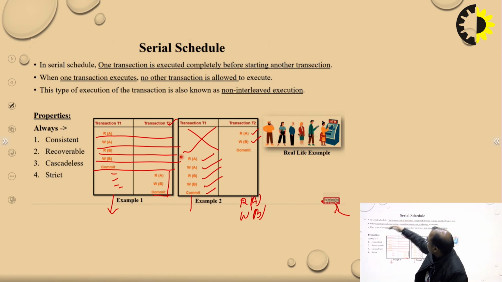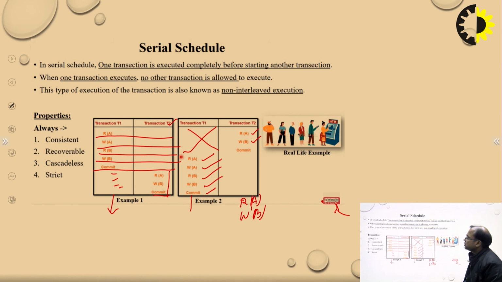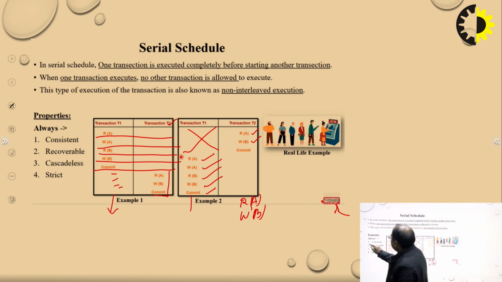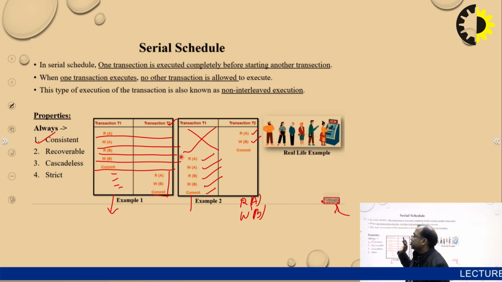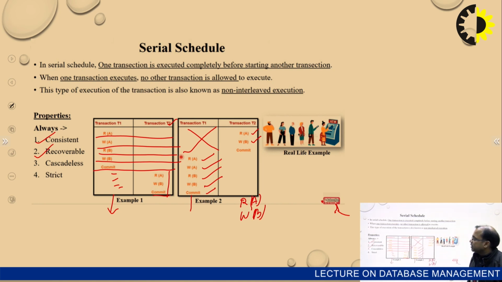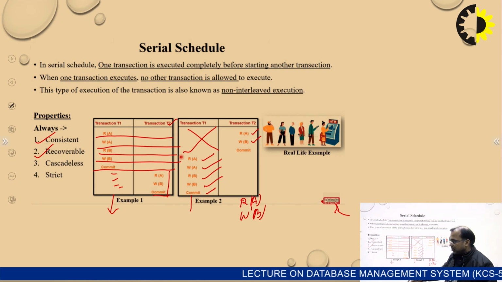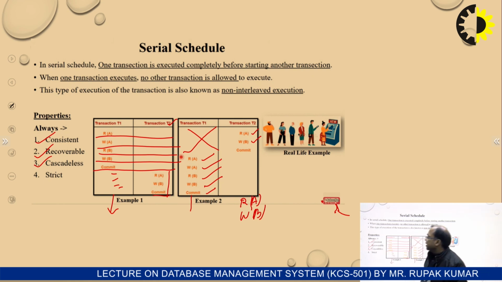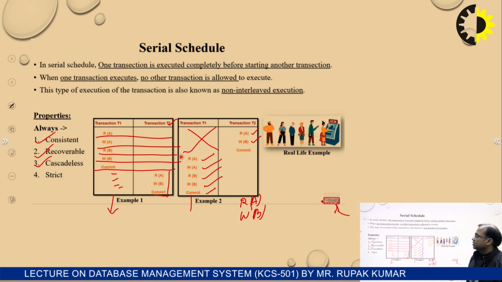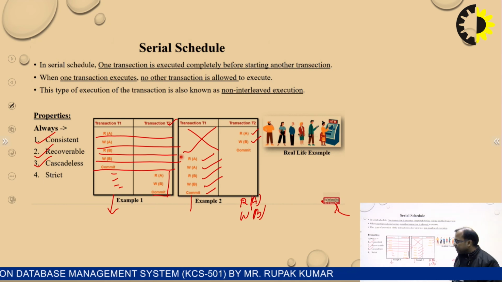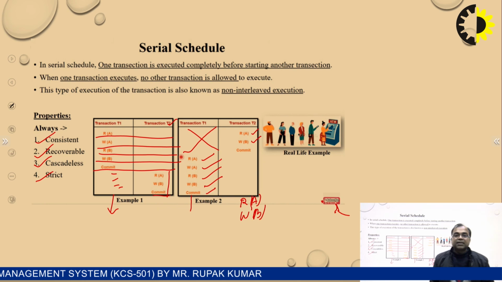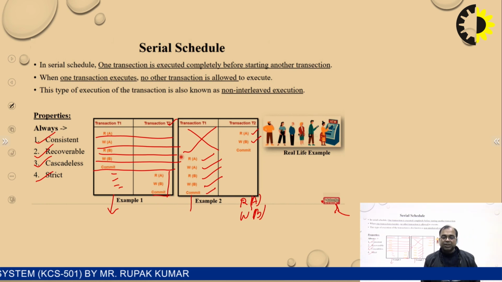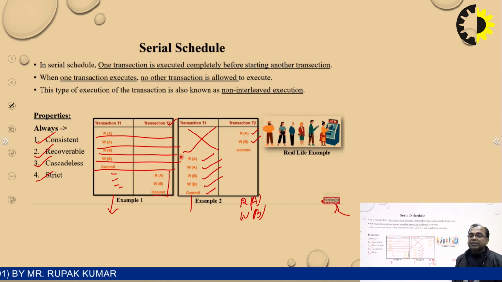If you talk about the properties of serial schedules, we have four properties. It is consistent. A serial schedule always shows consistency. It is recoverable. We can recover this serial schedule. If any transaction fails or anything unwanted occurs, then we must have a recovery of this. Next, it is cascadeless. A serial schedule is always cascadeless. Next we have strict. It is one of the types of strict schedules. Clear? So this is what a serial schedule is.